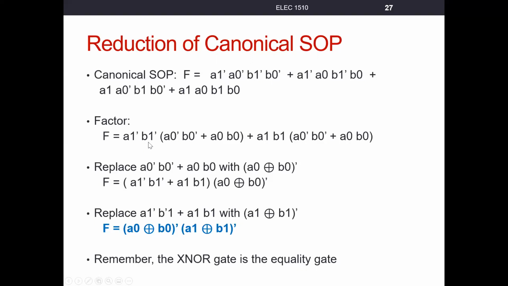Not A1 ANDed with not B1, ANDed with this internally, and the A1, B1 that we factored out of here is ANDed with this expression, right? Let's take a look at this internal expression here. Now it's the same here, right? We could do a further factoring step.